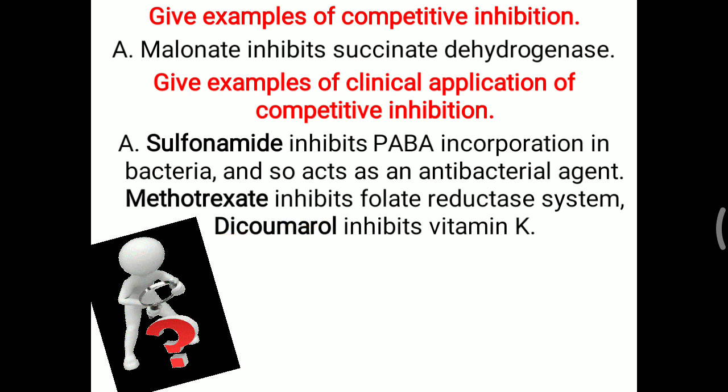Same way, dicoumarol is structurally similar to vitamin K. Now vitamin K is needed for coagulation activity, but dicoumarol is given, so that will affect vitamin K activity. So dicoumarol will act as an anticoagulant. These are the best examples of clinical application of competitive inhibition. That is also frequently asked in the Viva.